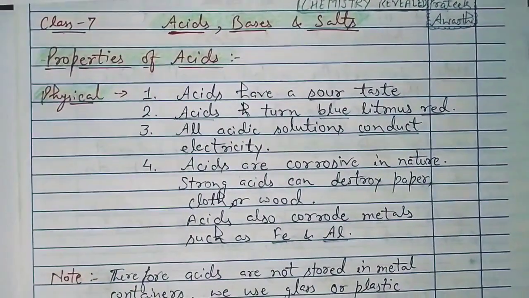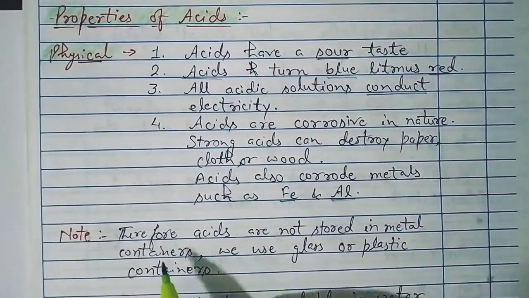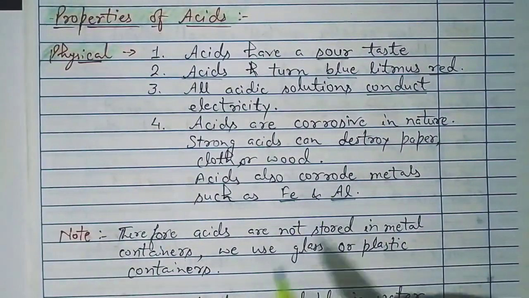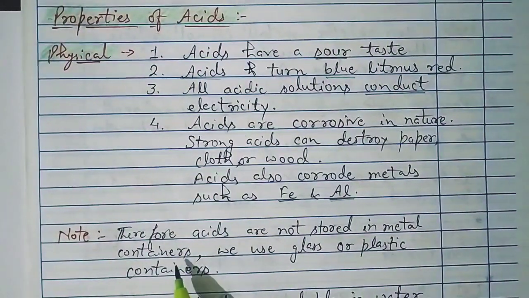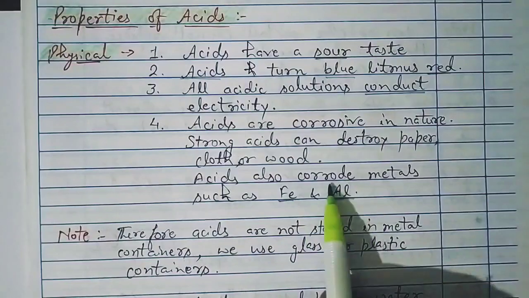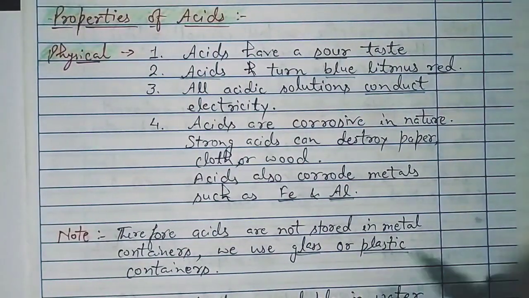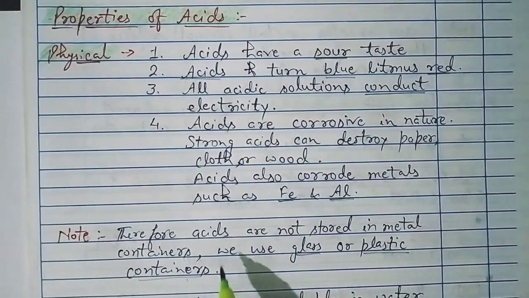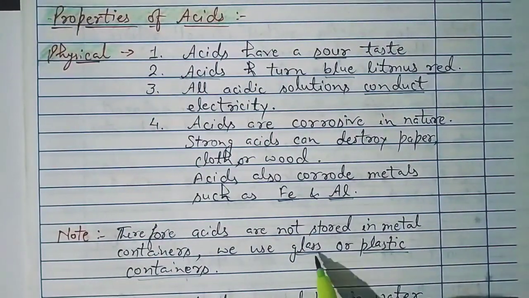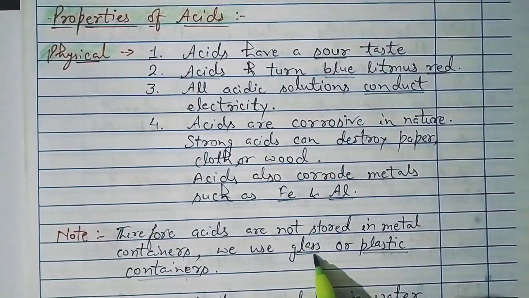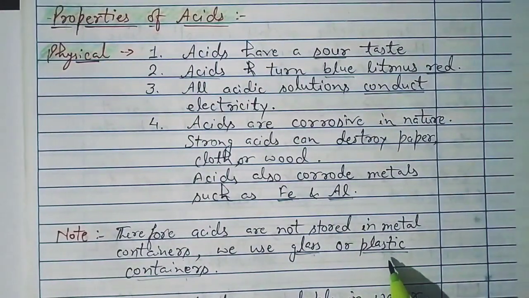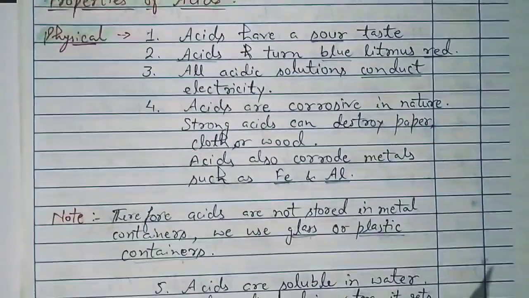Now a very important point: therefore, acids are not stored in metal containers because they corrode metals. So we use only glass or plastic containers to contain any acid, because glass is non-reactive to acids and plastic is also non-reactive towards acids.